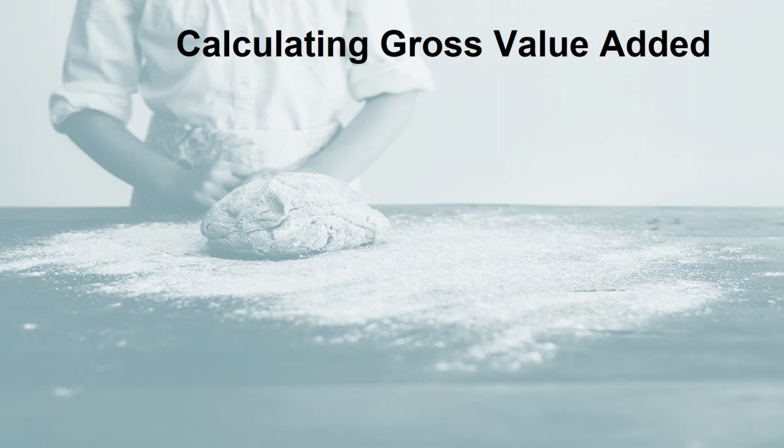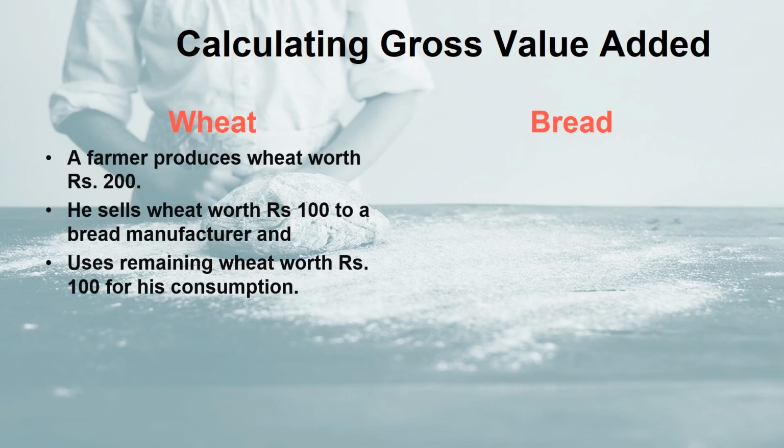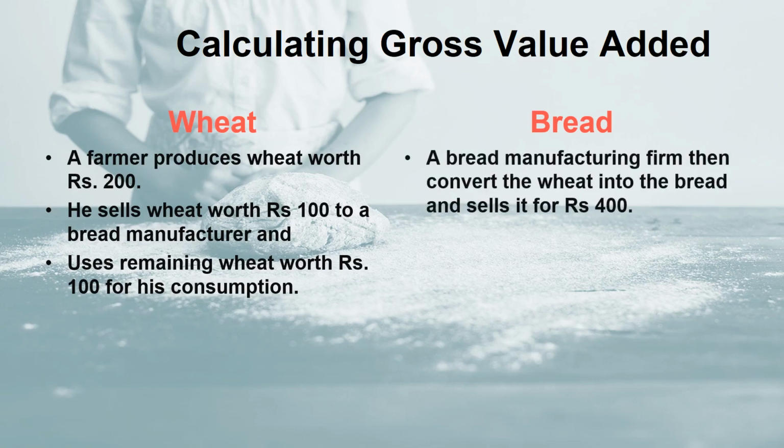Suppose in an economy only two goods are produced, wheat and bread. A farmer produces wheat worth rupees 200. He sells wheat worth rupees 100 to a bread manufacturer and uses the remaining wheat worth rupees 100 for his self-consumption. A bread manufacturing firm then converts the wheat into bread and sells it for rupees 400 in the market. Here, wheat is the final good for the farmer, whereas it is an intermediate good for the bread manufacturing firm.